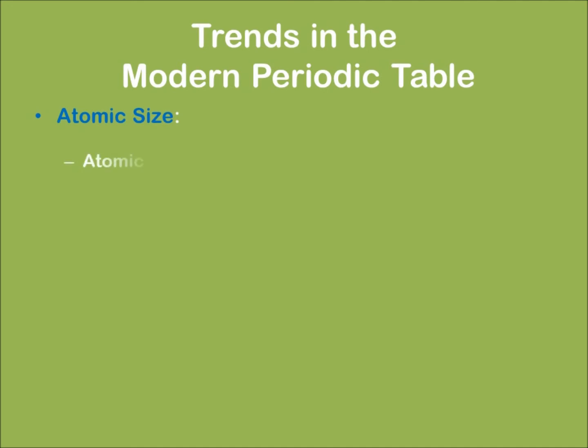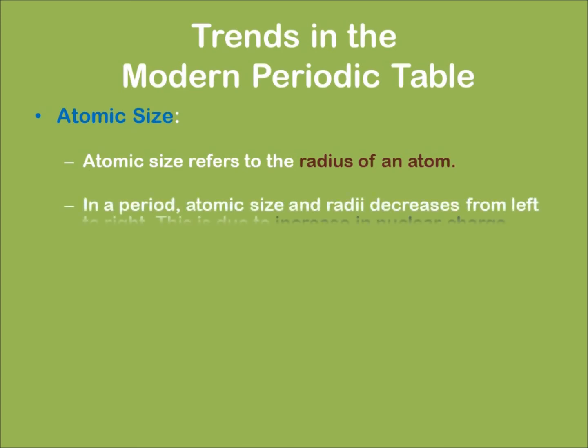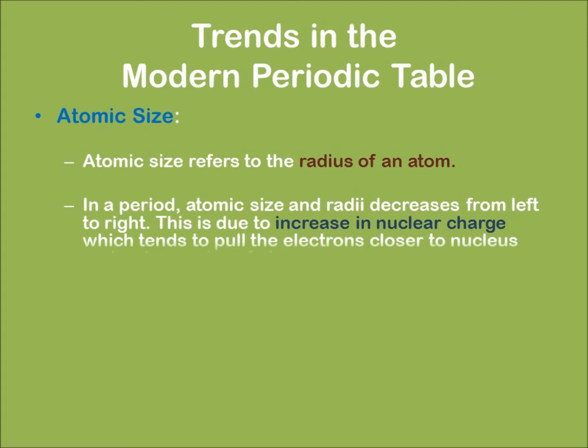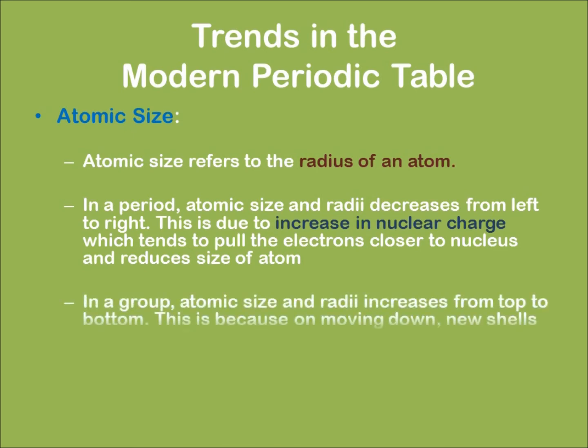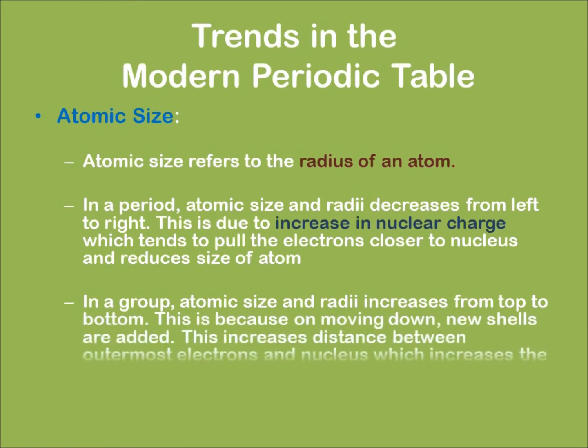Now coming to atomic size. Atomic size refers to the radius of an atom. In a period, the atomic size and the radii decrease from left to right. This is because there is an increase in nuclear charge which tends to pull the electrons closer to the nucleus and reduces the size of the atom. In a group, the atomic size and radii increase from top to bottom because as we go down, a new shell gets added, which increases the distance between the outermost electrons and the nucleus, and hence increases the size of the atom.